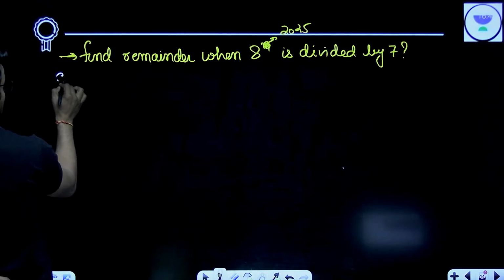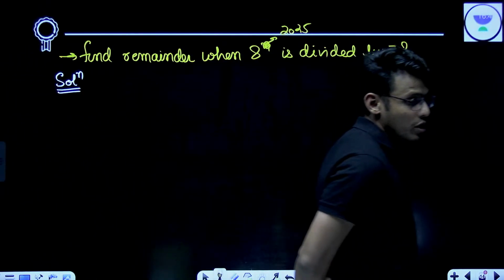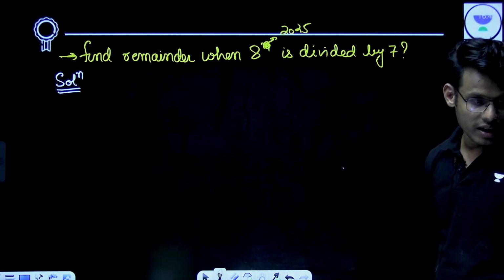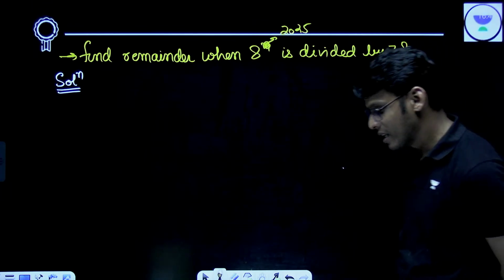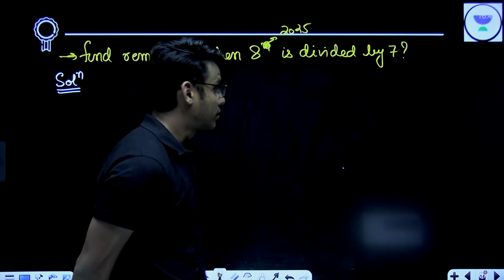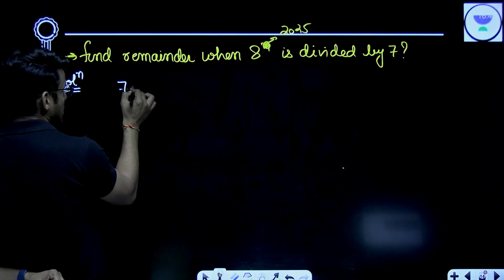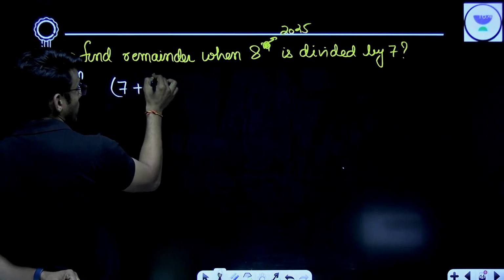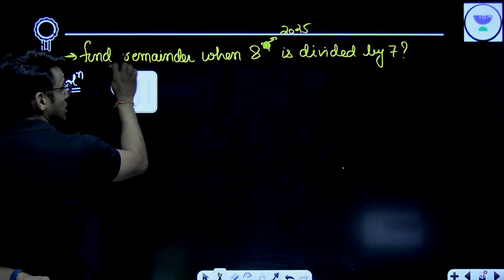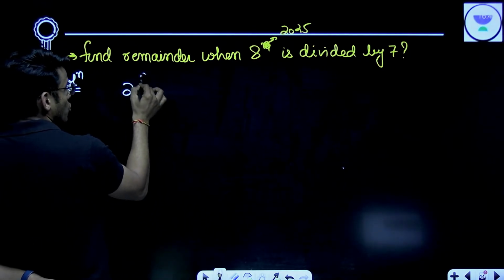Solution. Let's write the solution. Find the remainder when 8 to the power 2025 is divided by 7. What is the remainder? Everybody is saying, sir, 1 is the remainder. Okay. Now, how do I solve it? If I write it as 7 plus 1 to the power 2025, right? In fact, I won't do this. Let me solve it very simply. Can I write it as 2 to the power 6075?